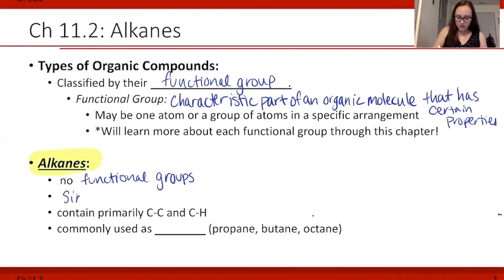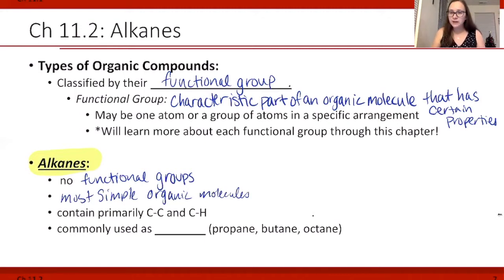They are the most simple organic molecules because they only contain carbon-carbon and carbon-hydrogen single bonds.